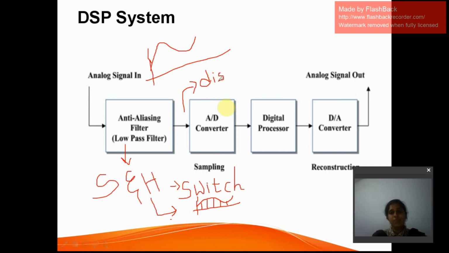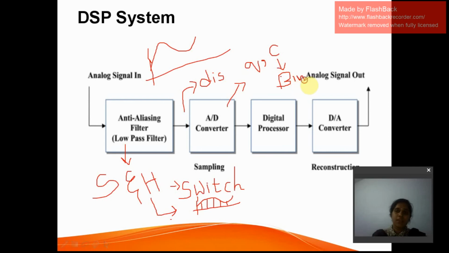Discrete signal is given as input to the A to D converter. What does it do? It converts the analog signal. Nothing but some quantization and encoding will be done. Quantization is nothing but rounding of the values to the nearby ones, and applying some coding to it is encoding. Nothing but we'll be getting the output in a binary format. What is binary? It is nothing but zeros and ones.